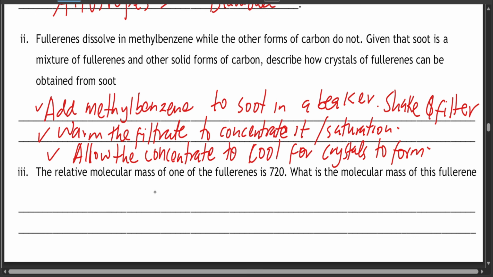And then filter, or remove the mother liquor, to obtain crystals of fullerene.